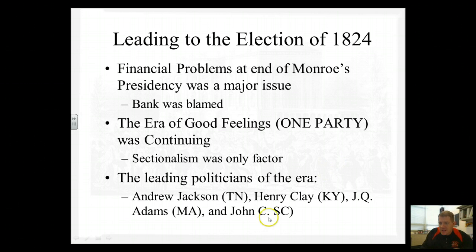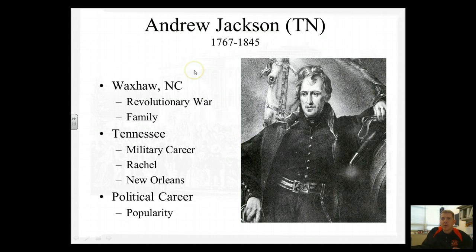And then John C. Calhoun, who's from South Carolina, and he was also a prominent war hawk. He's a very prominent Southern politician, and we know because of the 3/5 Compromise, that gives him sort of an advantage in the Electoral College. So this guy Andrew Jackson, and this is where I'm going to leave this video for today, and we'll really get into the election of 1824 on Monday.